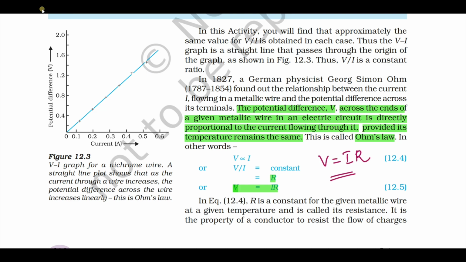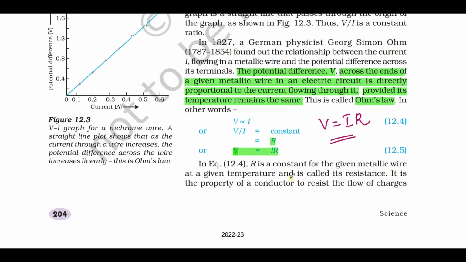V equals IR. What is R here? R is a constant called resistance. What is resistance? It is the property of a conductor to resist the flow of charges. What is the definition of resistance? It is the property of a conductor to resist the flow of charges.